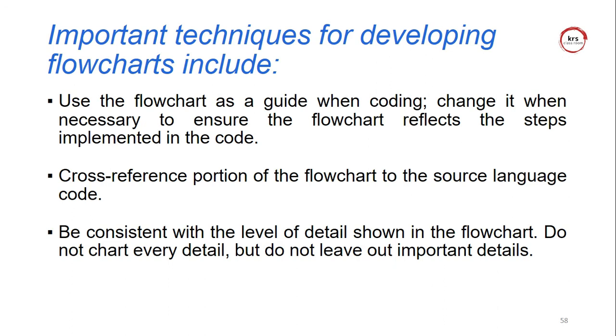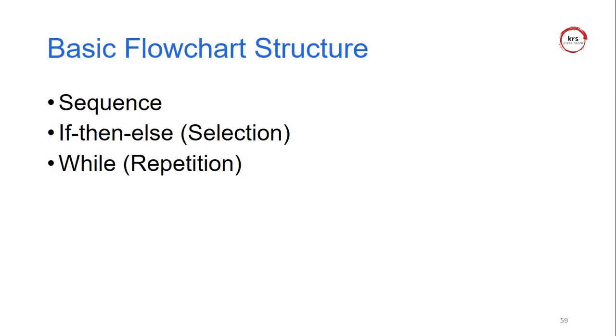The flowchart should be sequential across pages, and complete with a limited number of symbols to solve the problem. And when you convert it to code, the corresponding code should exactly match the operation and the input and output variables. So these are the important techniques for drawing the flowchart.